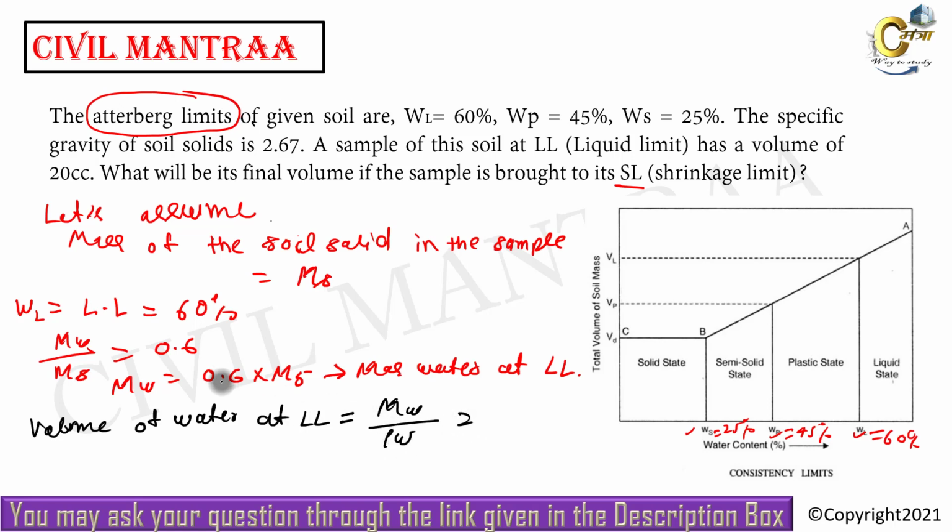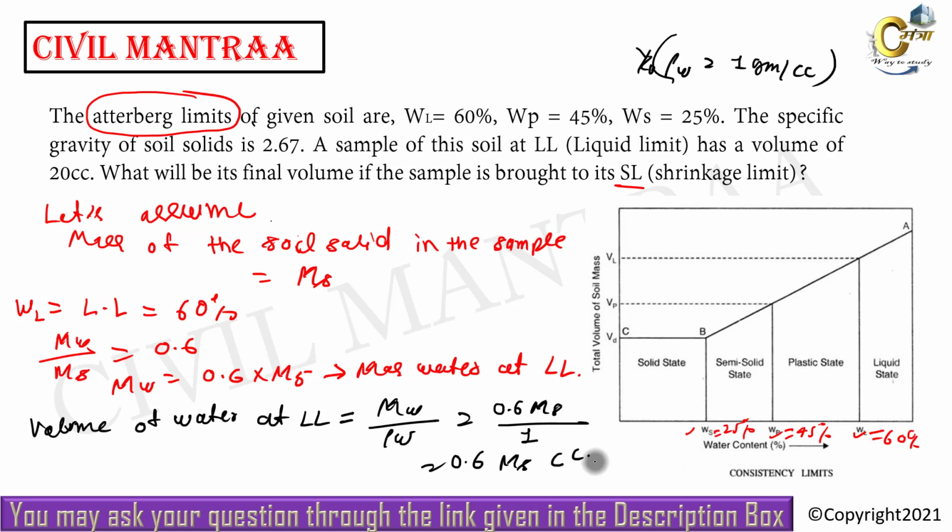The mass of water is 0.6 Ms, and the density of water is 1 gram per cc. Let us solve. It will become 0.6 Ms, and the unit will be cubic centimeters. Okay, we have calculated it at liquid limit.